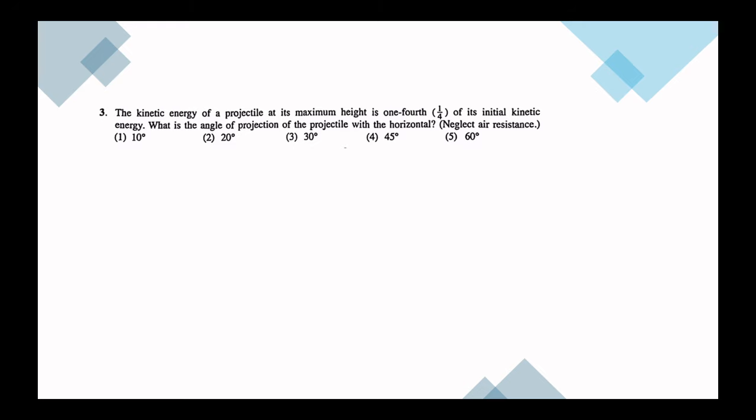Third question. The kinetic energy of a projectile at its maximum height is 1/4 of its initial kinetic energy. So when we take a projectile motion, we know that at the maximum height we only have the horizontal velocity, and at the initial point we will have the components. Before we find the components, let's try to find the relation between v and v dash. They have mentioned the kinetic energy at maximum is 1/4 that at initial.